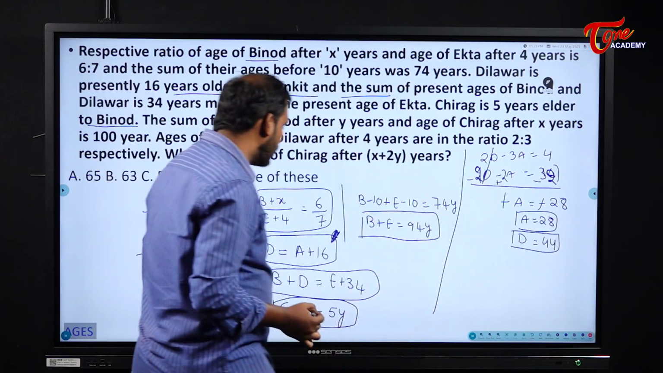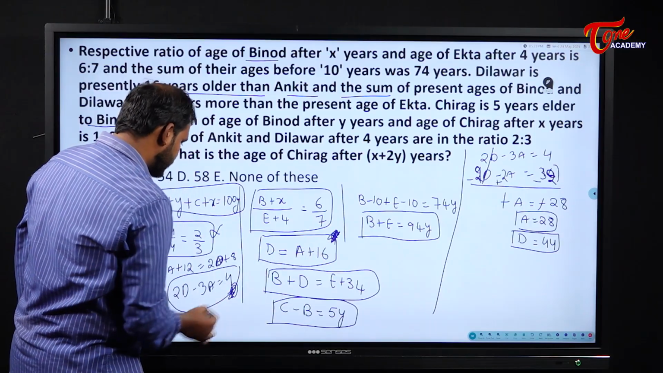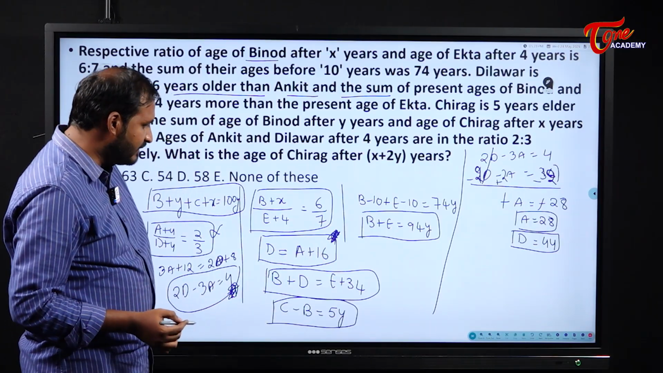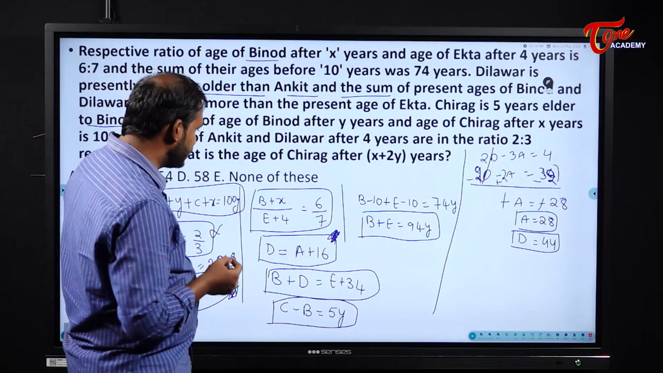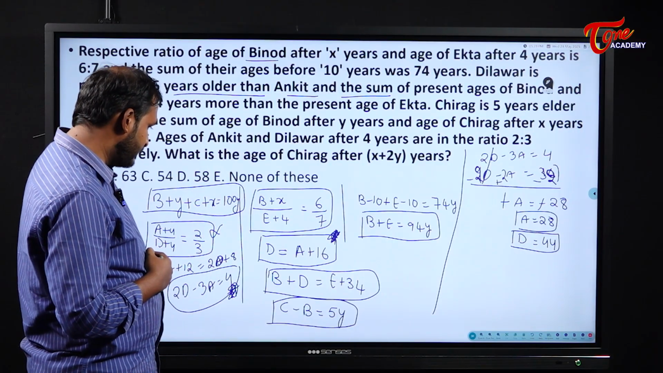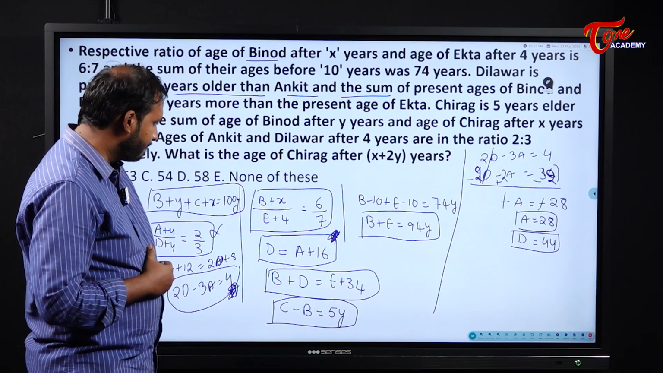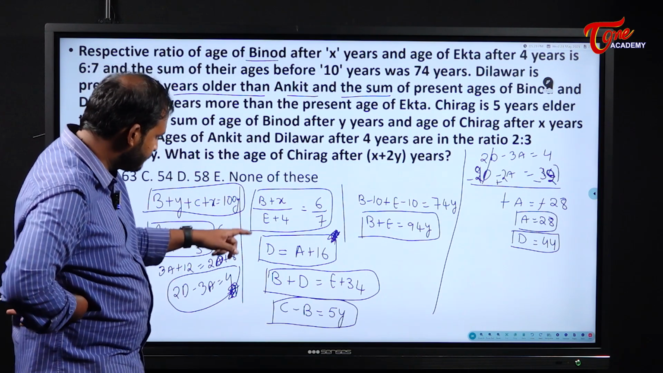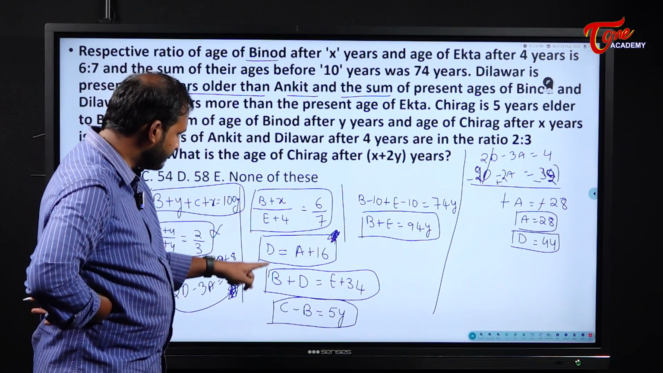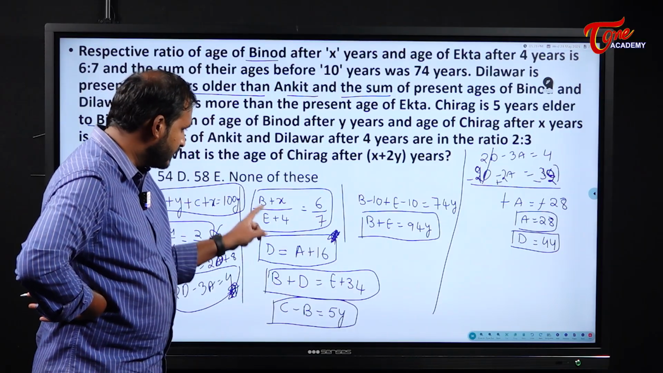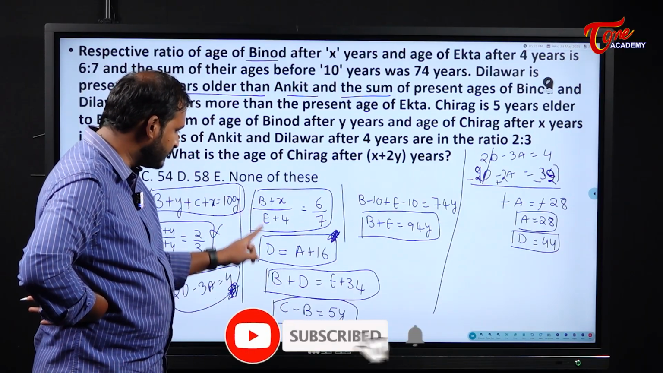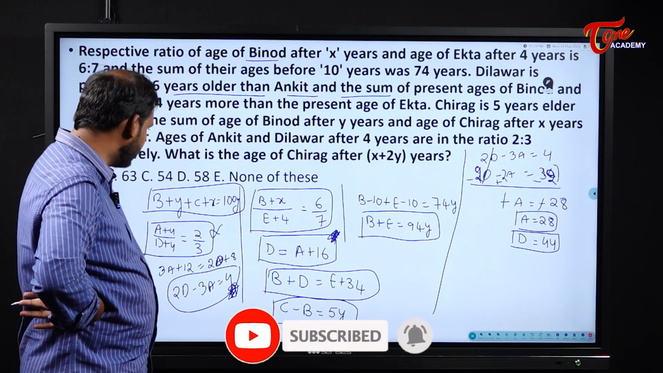A we got, D we got. So we are done with this one. A and D we have. Then where can we substitute this A and D? Please see this one. B and E something, but here I have D. But B and E are common in these two, right? That is one equation which we can solve.